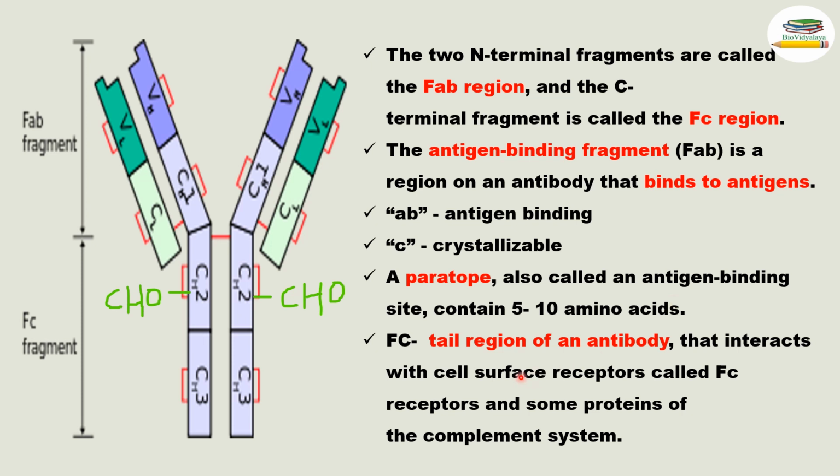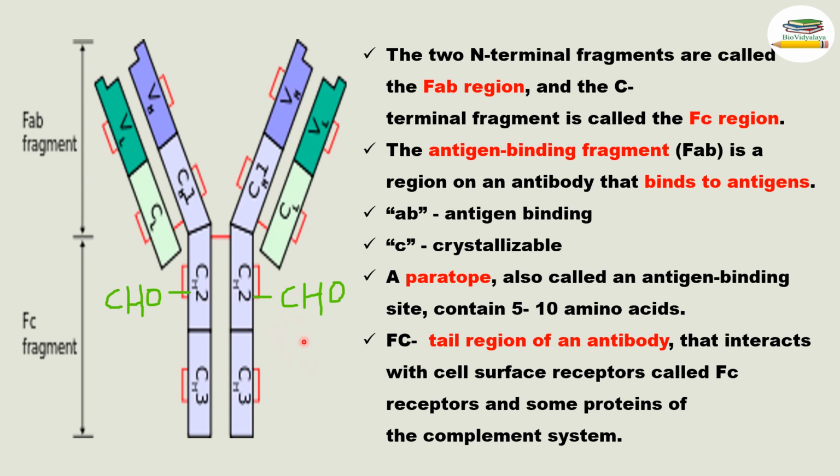Next is the FC region. The FC region is present in the C-terminal of the antibody. FC is the tail region of an antibody that interacts with cell surface receptors called FC receptors and some proteins of the complement system. So the function of the FC region is to bind with the FC receptor.